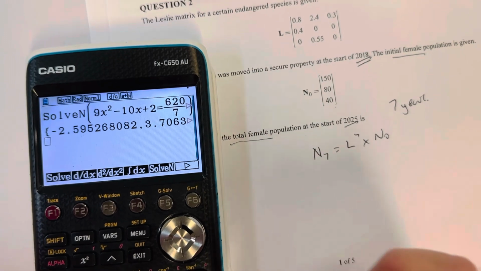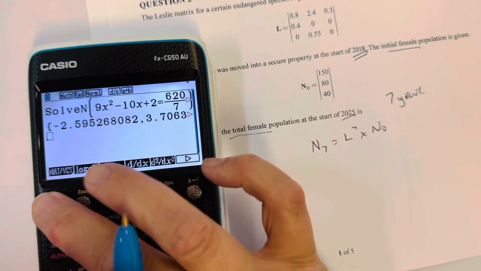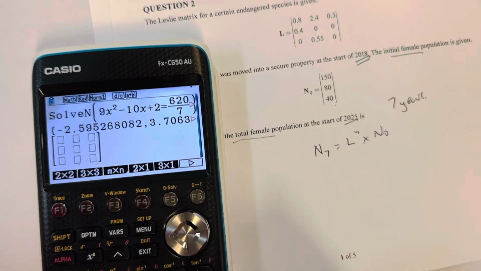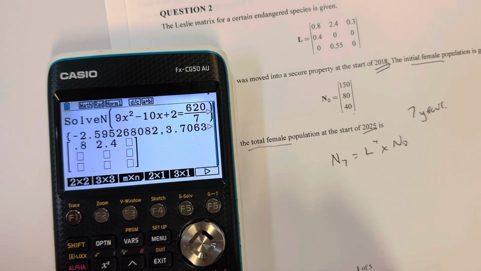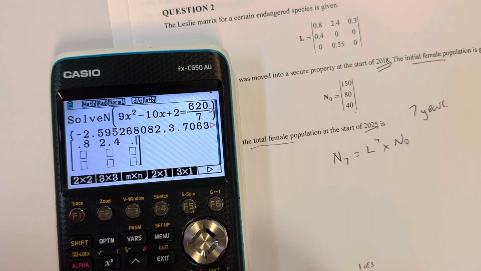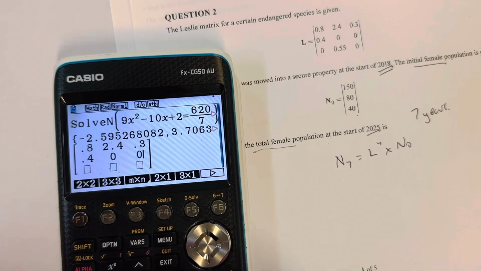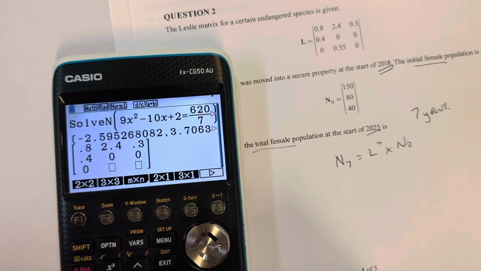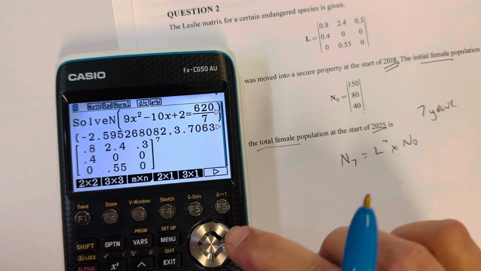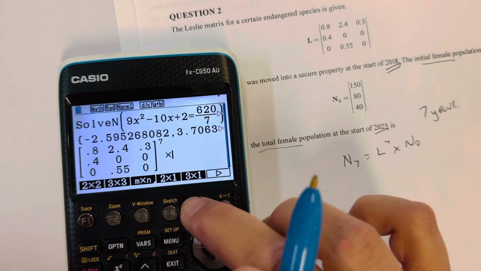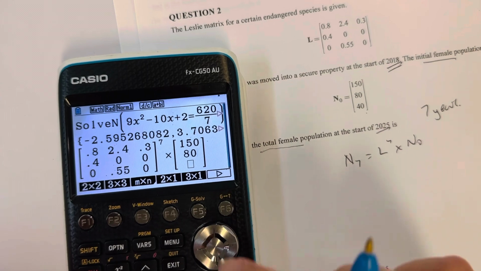For this, I'm going to go back to math mode. A 3 by 3: 0.8, 2.4, 0.3, 0.4, 0, 0, 0, 0.55, 0, to the power of 7, times a 3 by 1, which is 150, 80, 40.